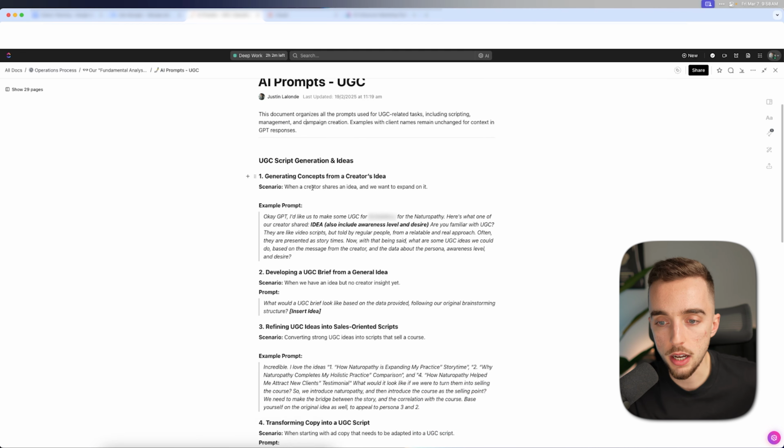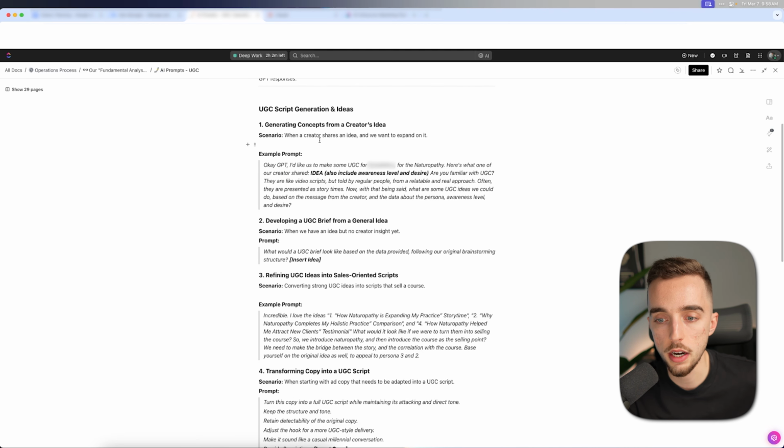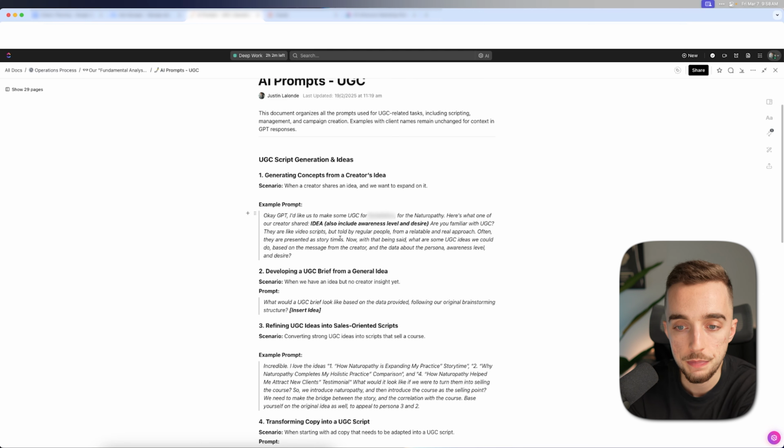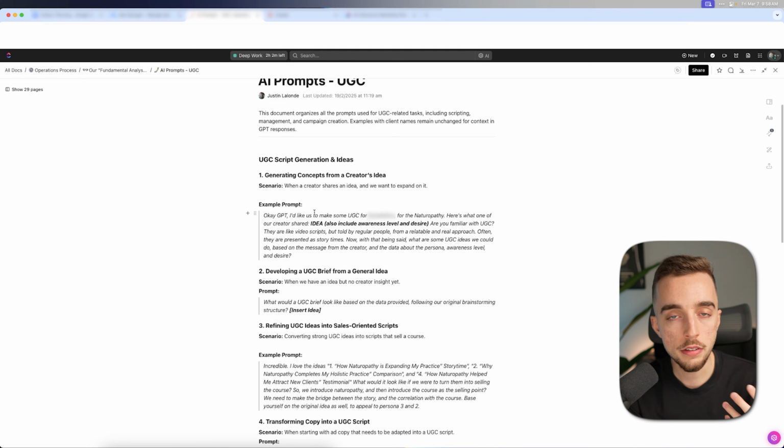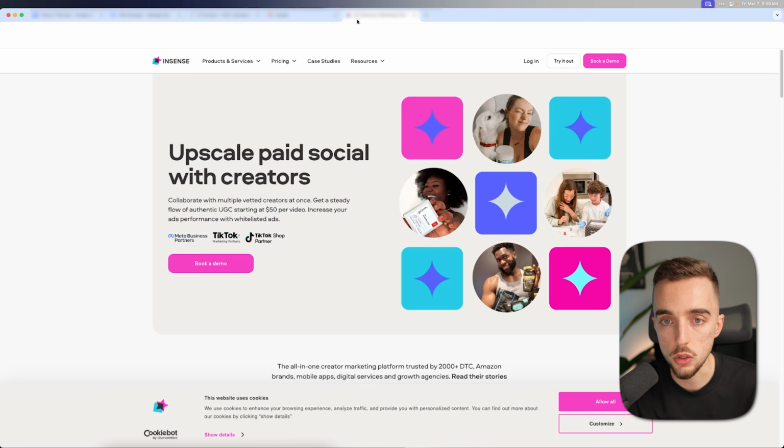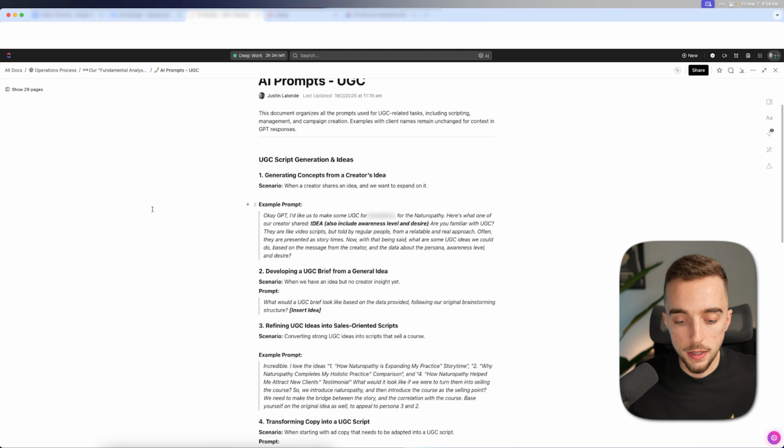So in the prompts themselves, this is for the scenario when a creator shares an idea. It often happens with content creators when reaching out to them. The way that we typically label our campaigns in Insense is we do a generic campaign. What do I mean by that? You've got to think of Insense, if you haven't used it yet, like Upwork.